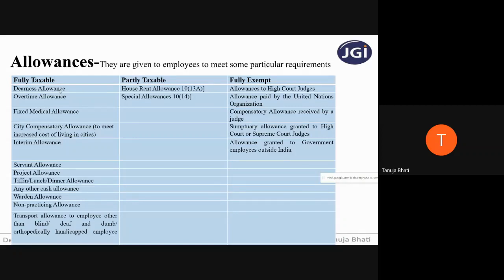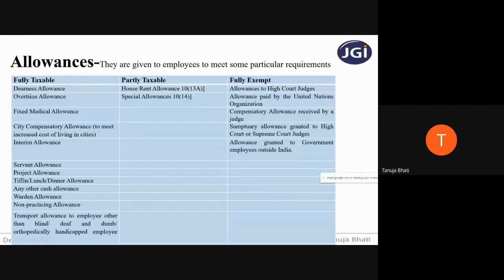Usually the employee is getting a basic salary. Over and above, if he's getting dearness allowance, it means that money is given in order to meet the expenses of the employee, which arise due to the increase in prices and the fall in the purchasing power of money. So in order to meet those expenses, dearness allowance is given by the company to the employee. Next is overtime allowance. Once you understand the meaning of this allowance, then we'll proceed further.